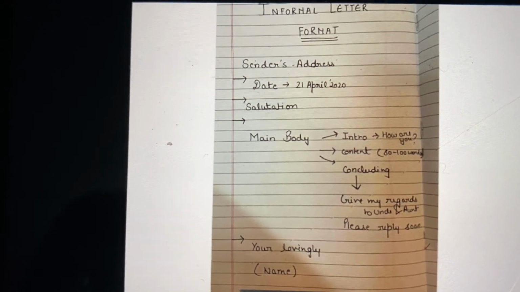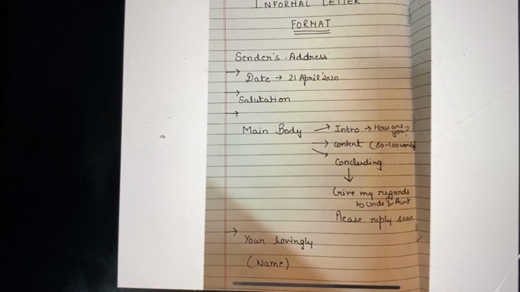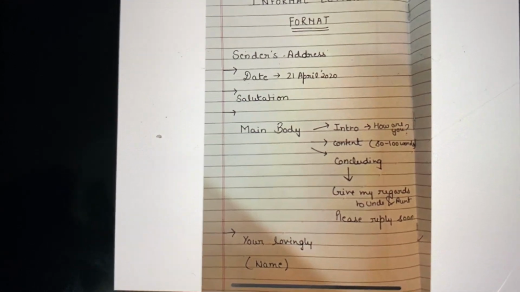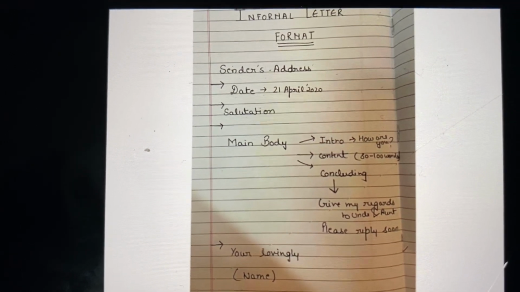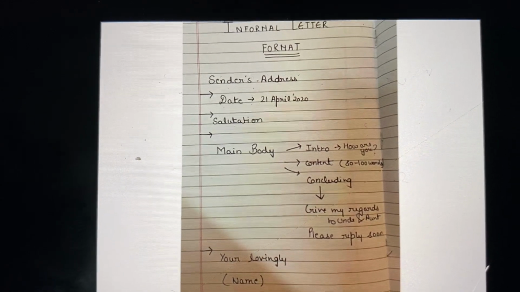And after the main body, leave a line and write your lovingly. You need to mention it at the last after leaving a line. And lastly, you need to write your name. So now this is all the format of informal letter.